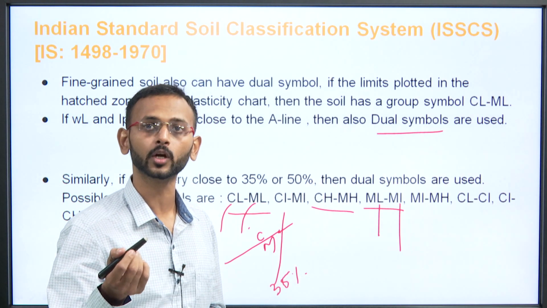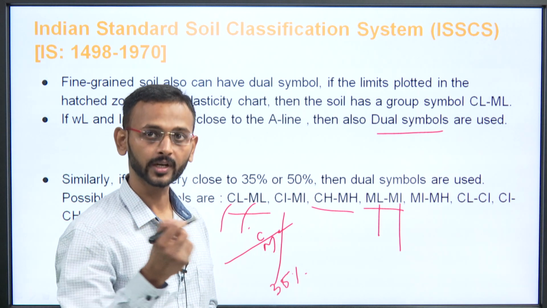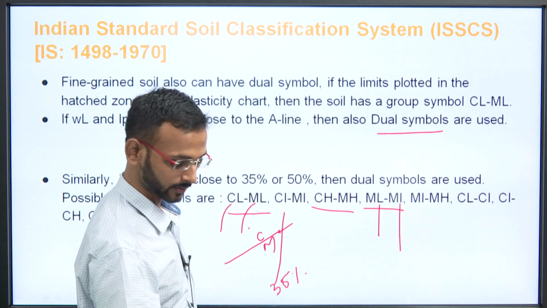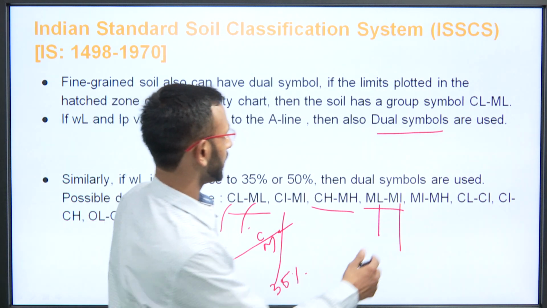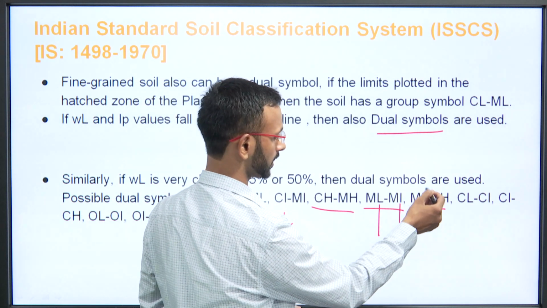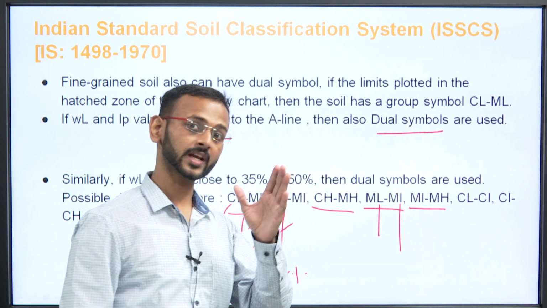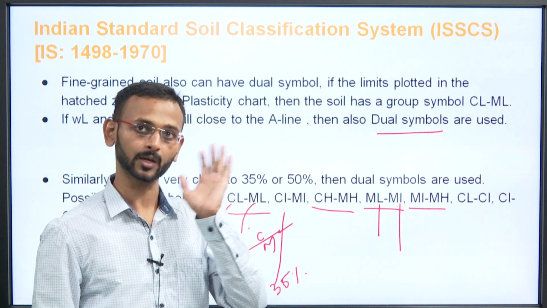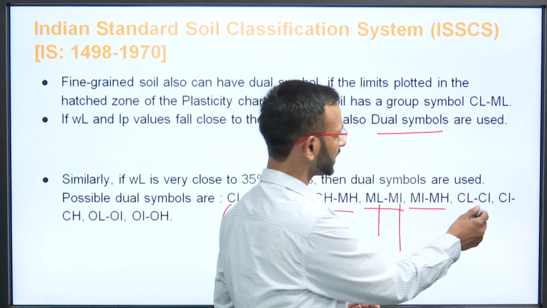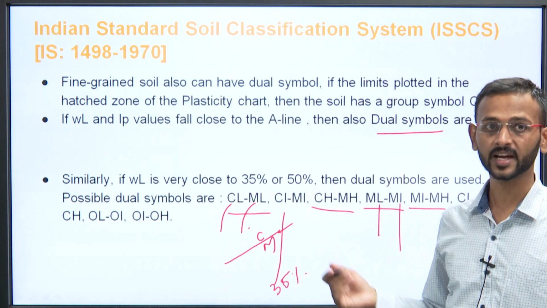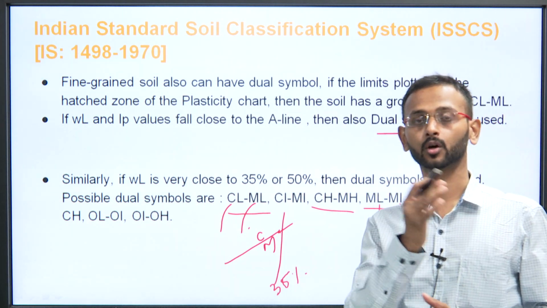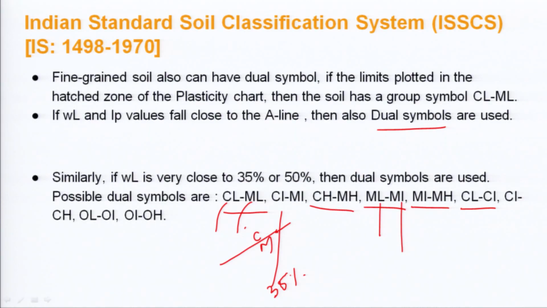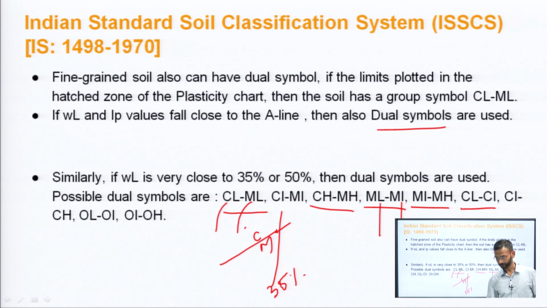It will be moving on to the intermediate level. Then it is MI-MH, that is the silt, but it is a borderline case between intermediate and highly compressible soils. Then CL-CI, then CI-CH and organic also, that OL, OI and OI, OH. So, these are the three things which we will be seeing here.